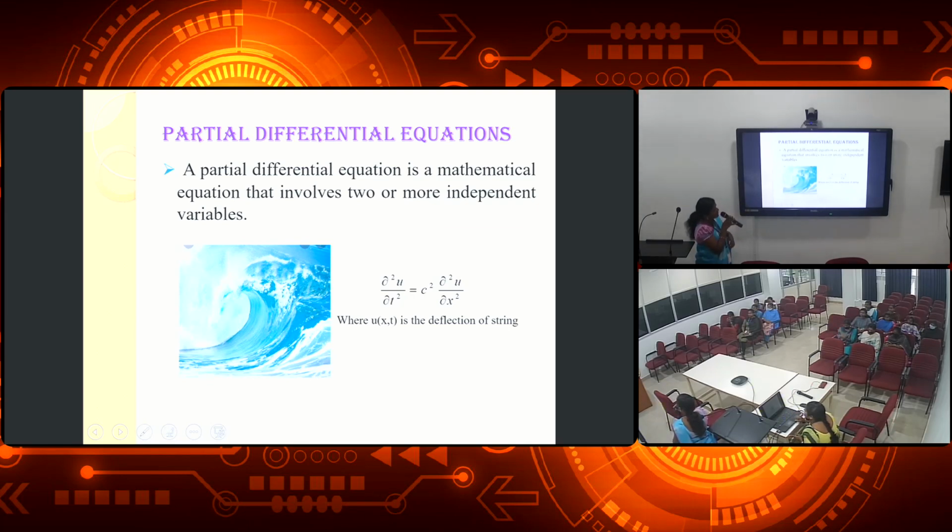Partial differential equation. Here you see two independent variables, that is t and x. Therefore, it is a partial differential equation. Here it is an equation with two independent variables, that is t and x. Now here see, a partial differential equation is a mathematical equation that involves two or more independent variables.